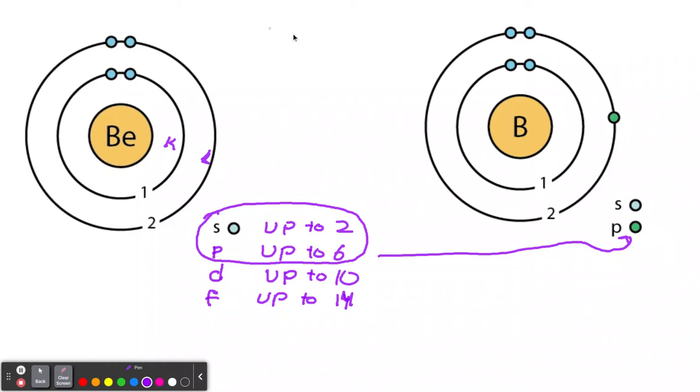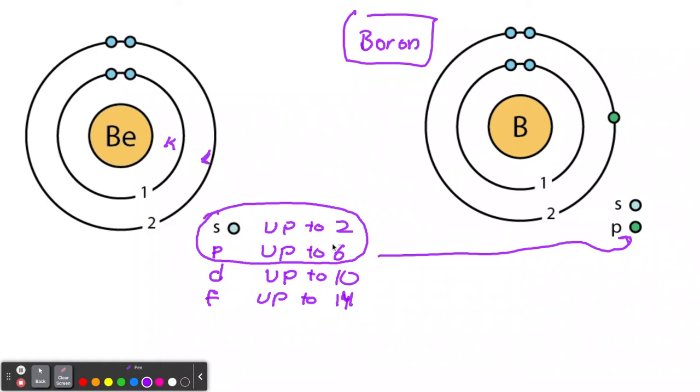So look at boron. This is boron over here. Boring. No, I'm kidding. So boron finally gets another P. It gets 1 P. So it has its 2 S's, and now its P. Now how many more P's can fit in boron? How many do you think? 7 more or 6 more? Or 5 more? What do you think?